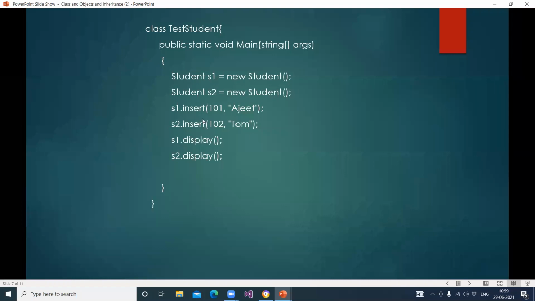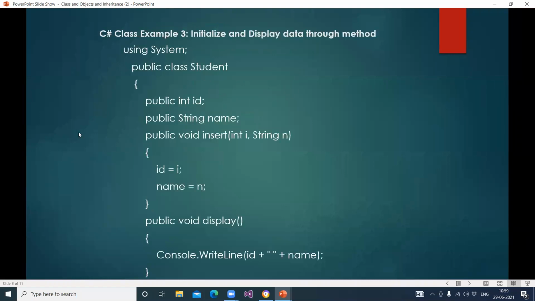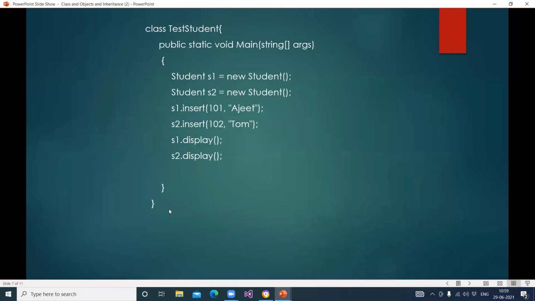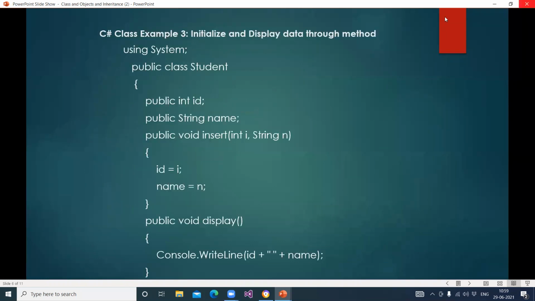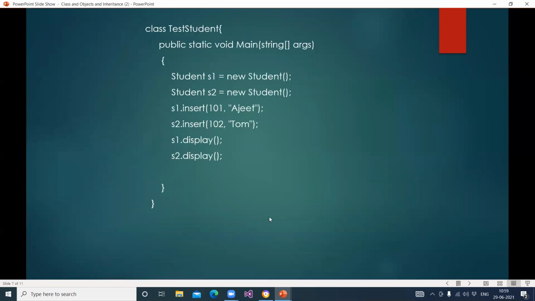First of all we call the insert method, but in the insert method we are only assigning the values, to ID and name. So nothing will be printed there, only values will be assigned to those variables. But in the second method we have printed the output with Console.WriteLine of ID and name. So when we call S1 dot display, it displays 101 and Ajit, and when the other is called, it displays 102 and Tom. So this is a simple program of class and object.